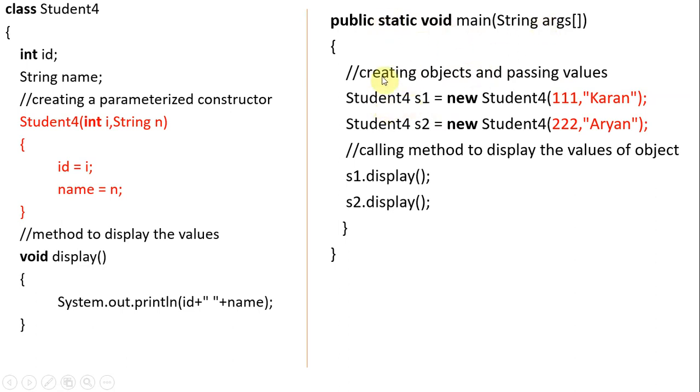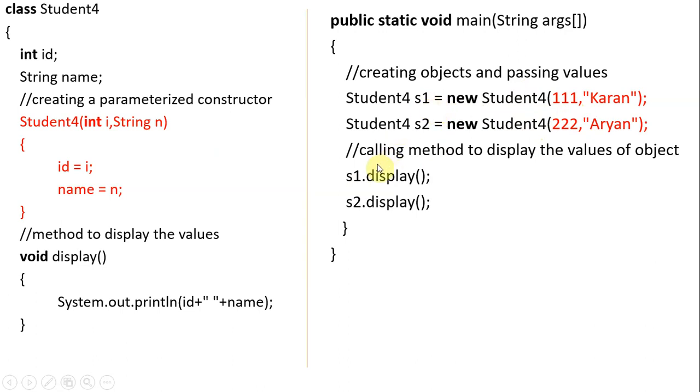So how to create an object? Class name, space, object name, equal to new class name. So these are the two objects, S1 and S2. Now if you observe, you are creating an object by calling a constructor. Here you can directly pass the values. Otherwise, what is the possibility?